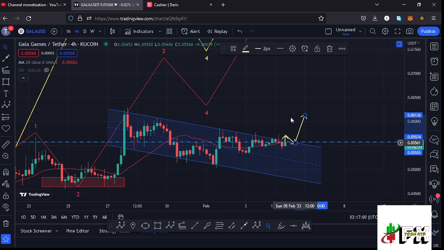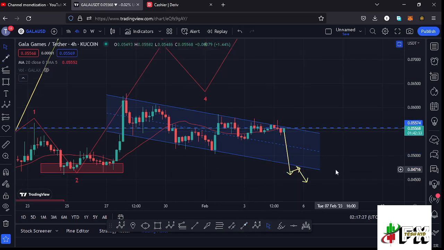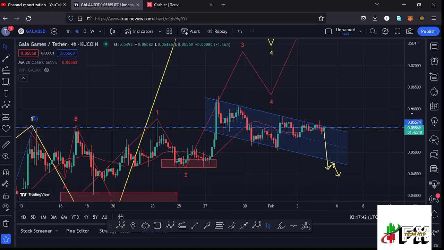But in case we continue trading below the 20-day MA, it continues to act as resistance, then there are chances of continuing to unlock even lower prices, get back to the lower side of the channel, and once that happens, then we can expect a breakout of the channel to the lower side. And in case we see a retest of the lower side of the channel, then we can continue pushing even lower and continue unlocking lower prices, and that is what we can expect in the worst case scenario.